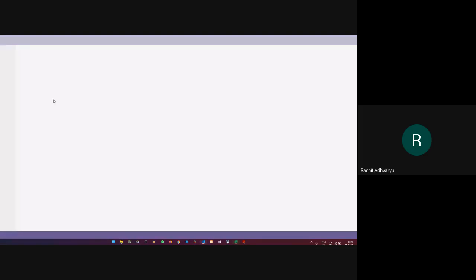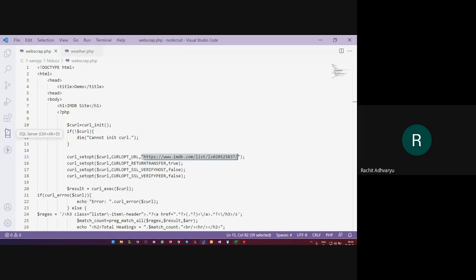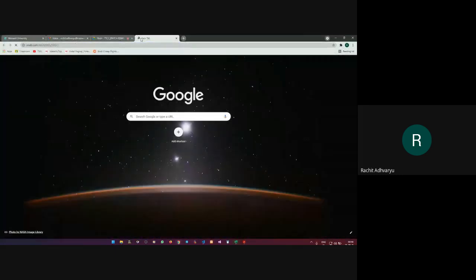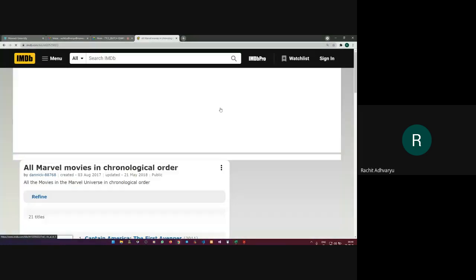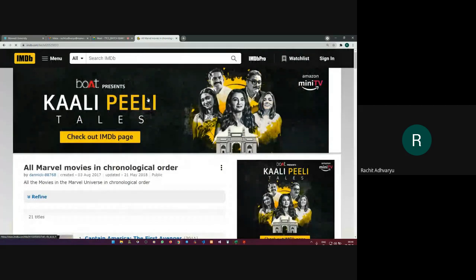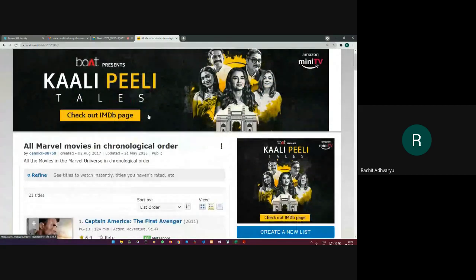So let's say the first program is all about web scraping. So I'm saying that I want to fetch the movie names from a given URL of IMDb. So if you look at this particular URL, right, if you go to that URL, then we'll see the list of movies that is developed or created by the Marvel Studios.